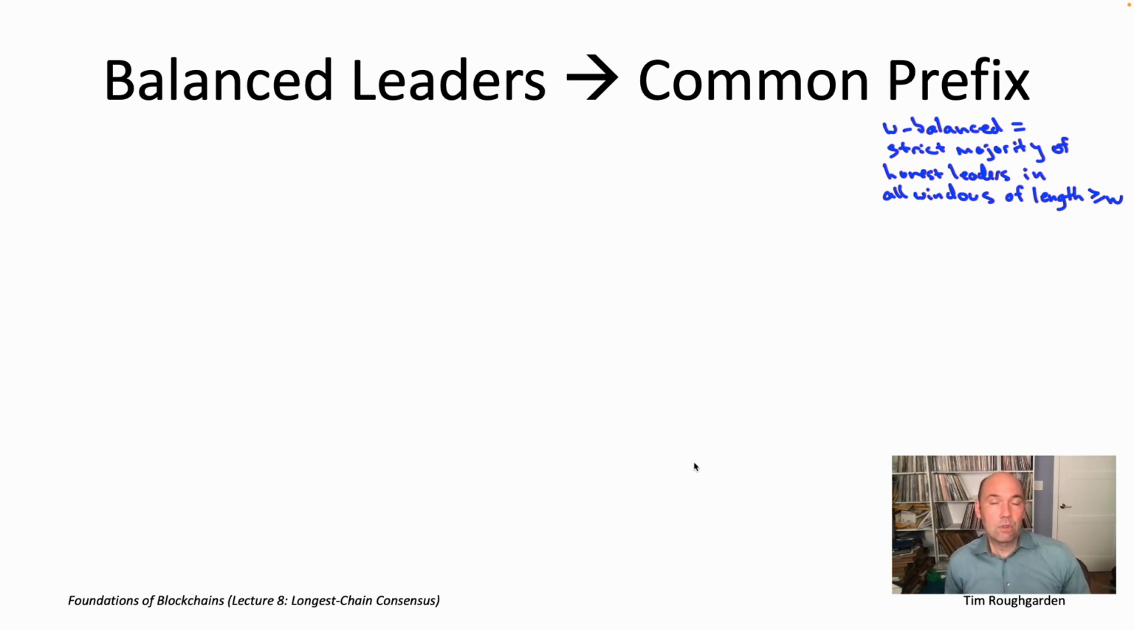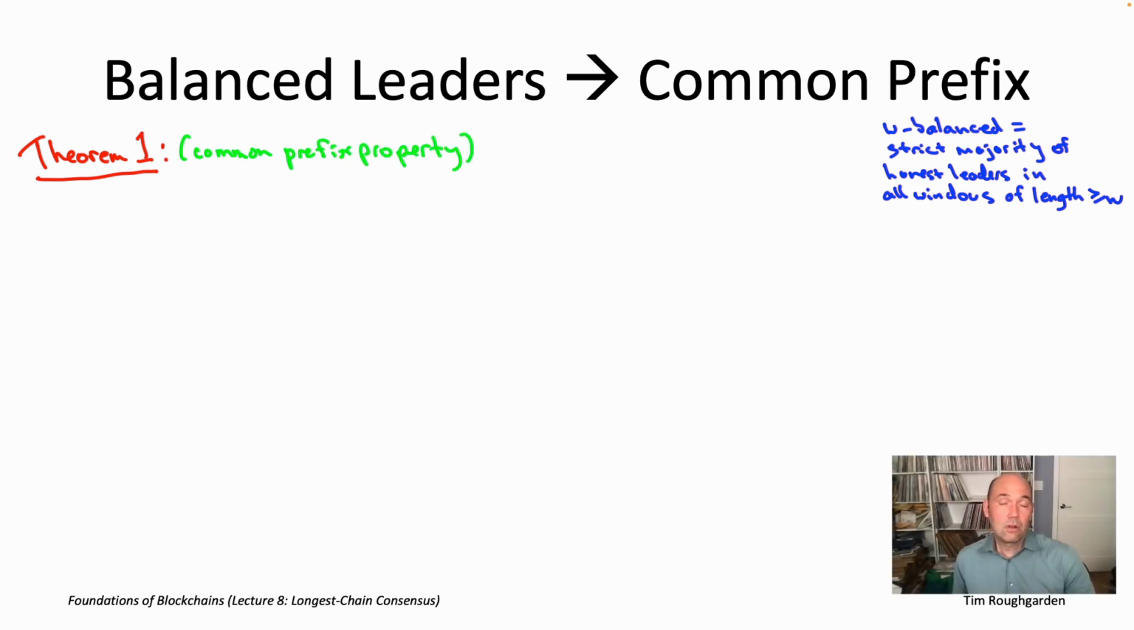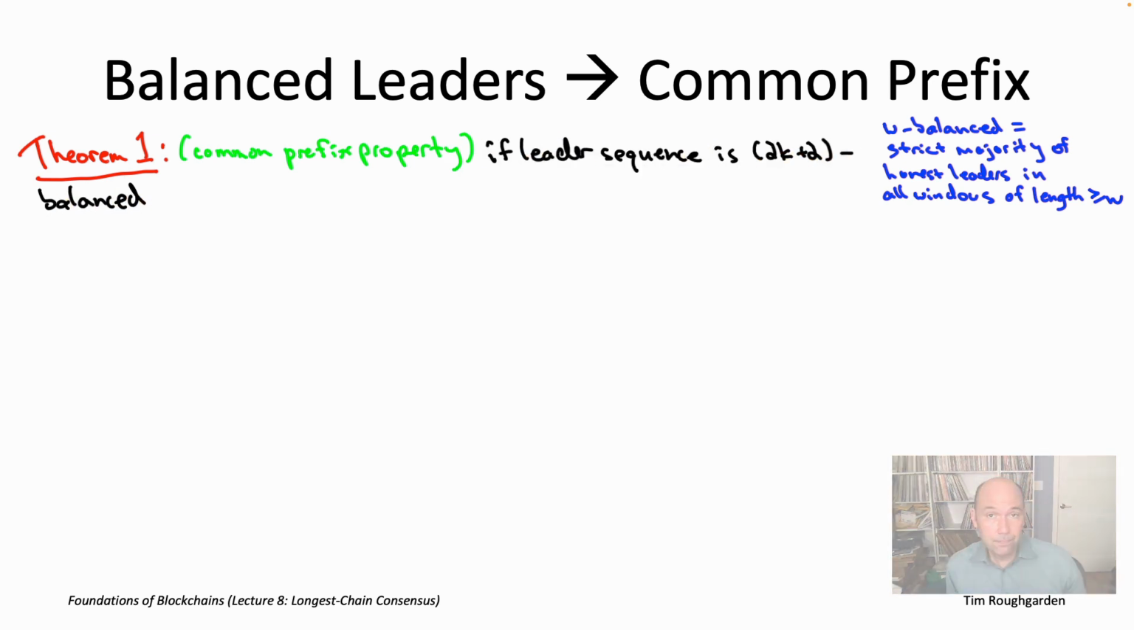So in this video, let's start with the first of those properties, usually known as the common prefix property. For this theorem, let's assume that the leader sequence, for whatever reason, maybe because it's random leaders or maybe for some other reason, is balanced. And let's specifically say it's 2k plus 2 balanced.